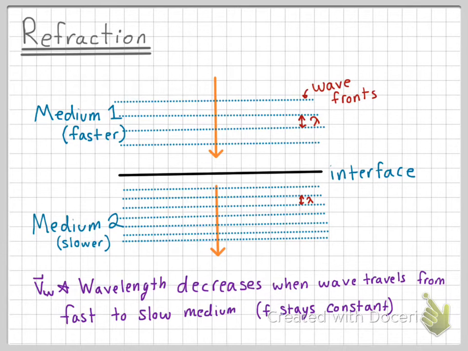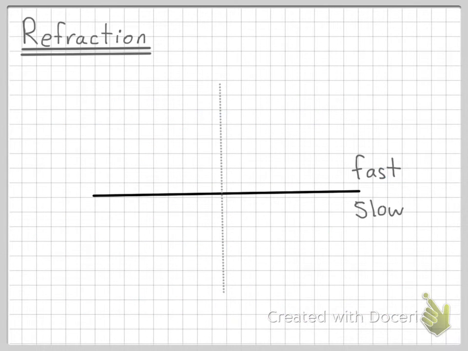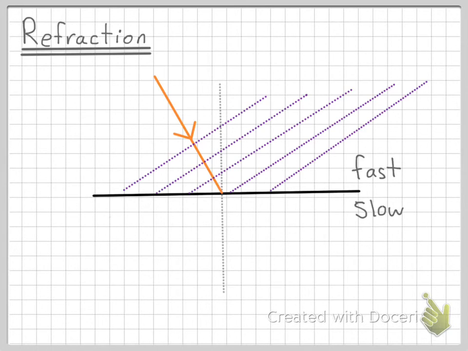Let's move on. So let's assume that we have an interface between a fast and a slow medium. A wave of light hits the interface at an angle with the wave fronts this far apart. One would assume that the light travels straight through the medium, but this is actually false. The light actually ends up bending towards the normal line.